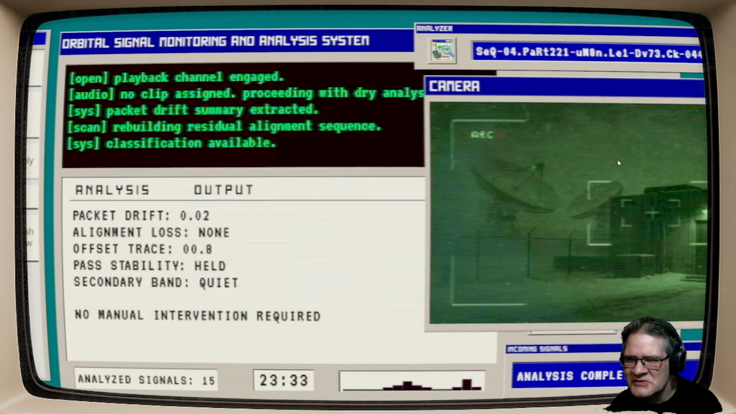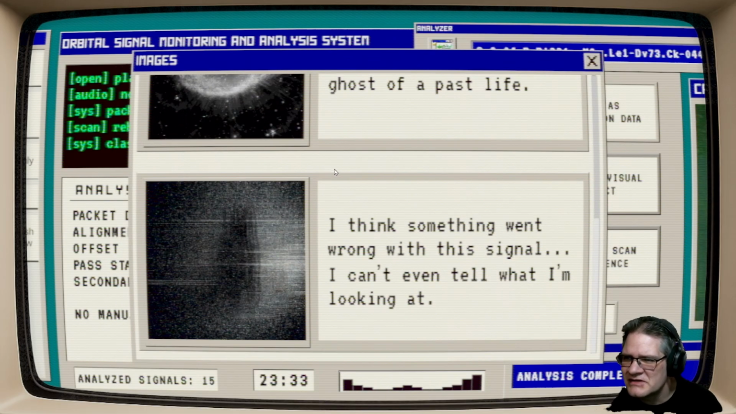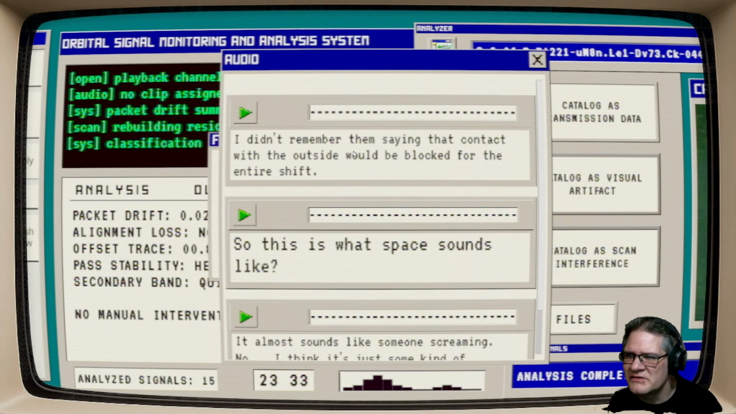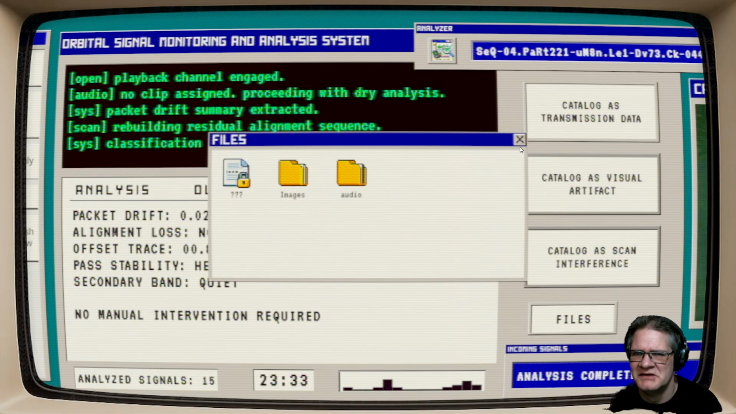I'm guessing this is supposed to be live where I am. Catalog transmission. So, yeah. Oh, okay. Yeah, I can't click anything else. I go to the files. Oh, I haven't looked at it. No, that's the last one I got. Oh, I had the audio in here. I didn't remember them saying that contact with the outside would be blocked. Oh, so space sounds like, it almost sounds like someone's screaming. Yeah, I don't think that sounds like screaming. But sure.